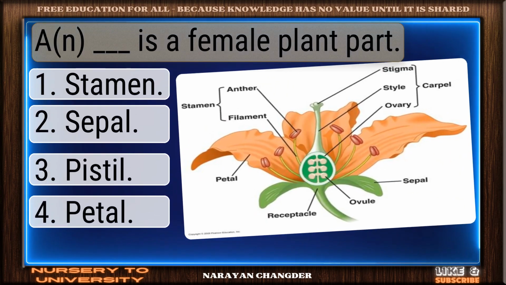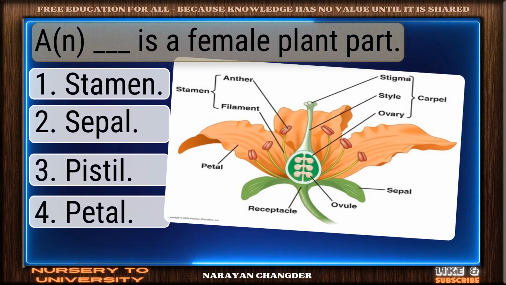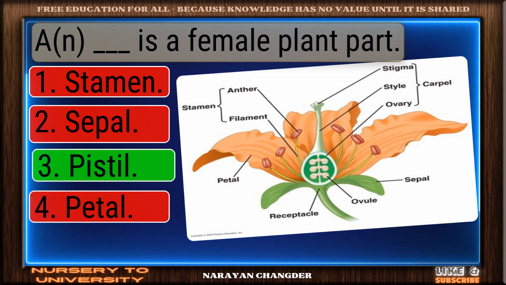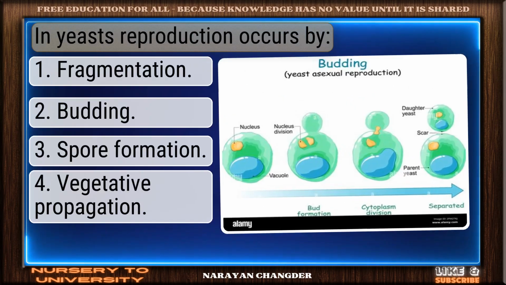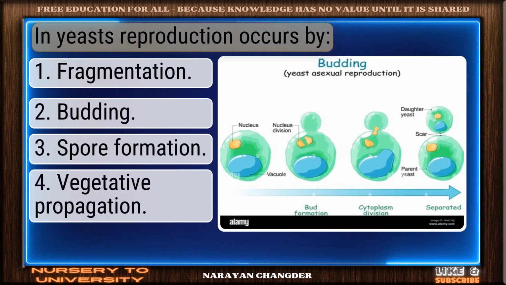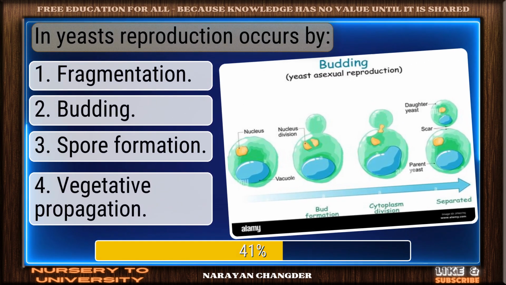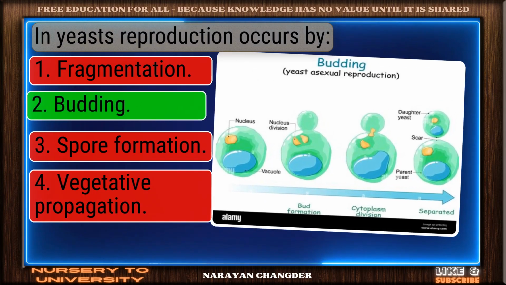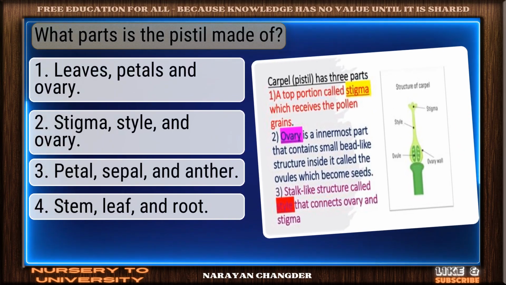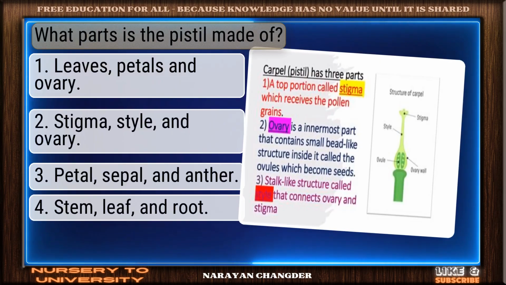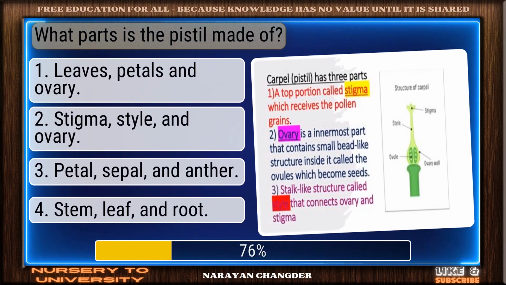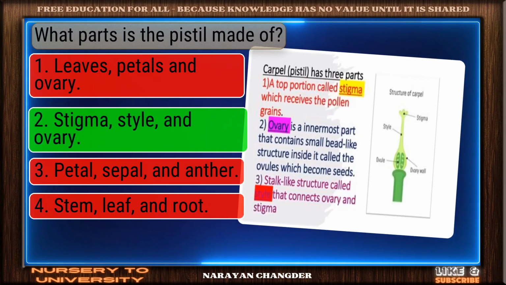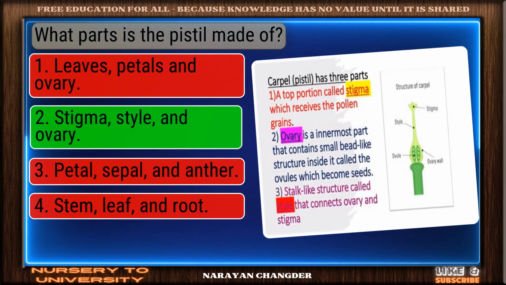Question number 155. A dash is a female plant part. Good job. Your answer still works well here. Question number 156. In yeasts, reproduction occurs by. Strong choice. Budding is the right answer. Question number 157. What parts is the pistil made of? Great job. Stigma, style, and ovary is the accurate answer.